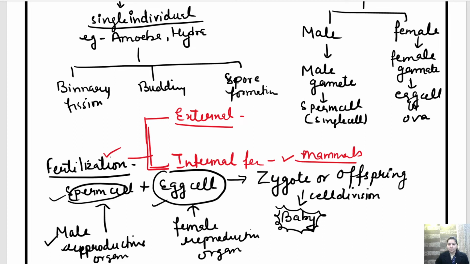Now, children, you will be amazed to know that I have just told you that the earthworm is a hermaphrodite. It means that both male and female cells are present in one single individual.